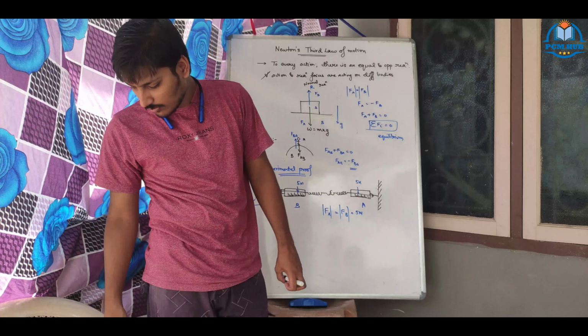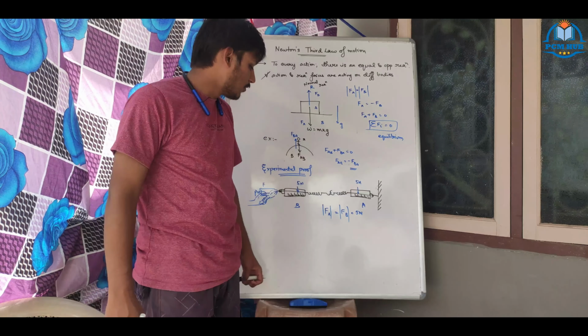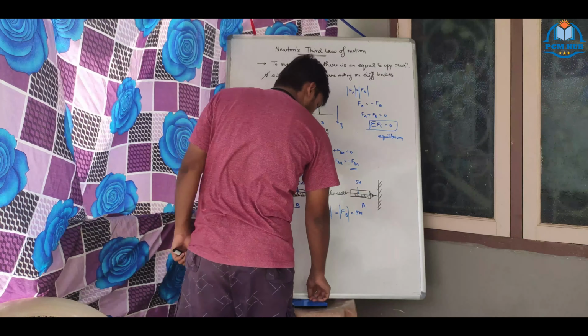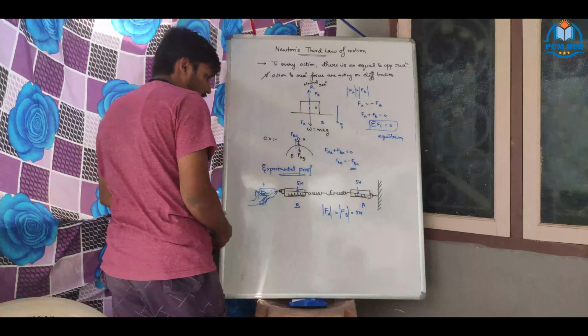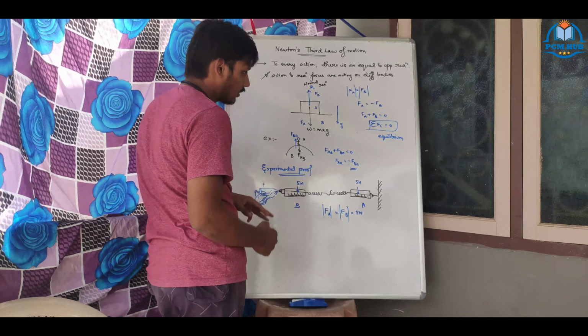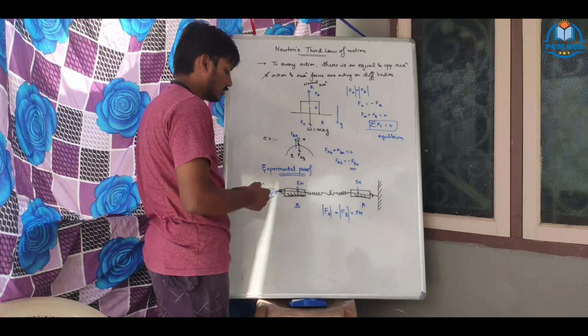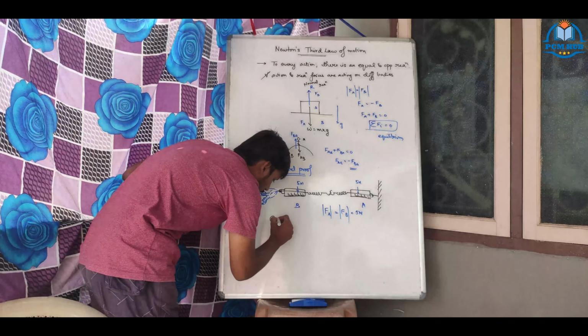Right? So finally we should write some conclusions. There are 3 conclusions. I'll write here. Conclusion.